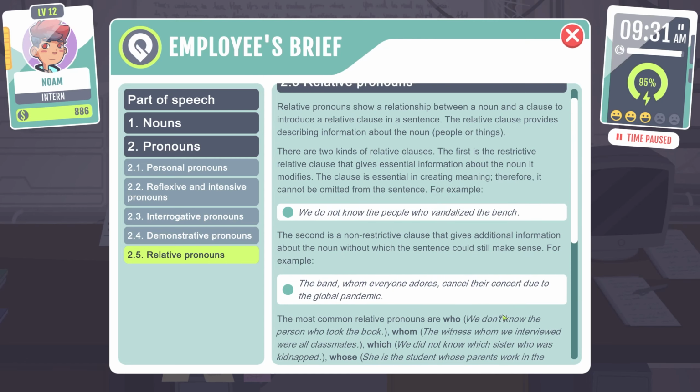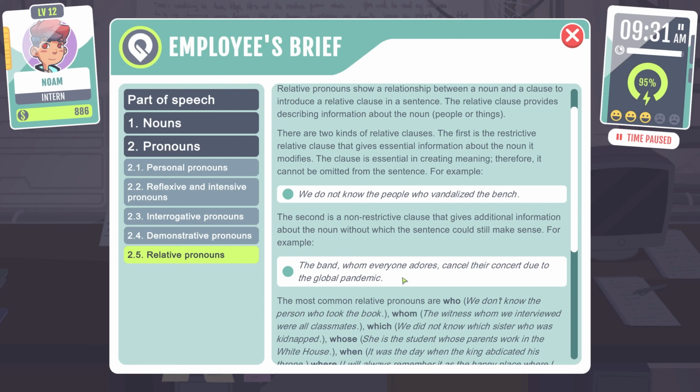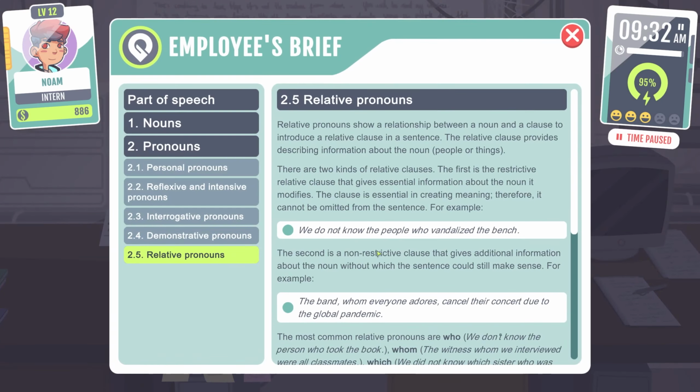Okay. The clause is essential. Who vandalized the beach? The band canceled their concert. Gotcha. So we got essential versus non-restrictive.